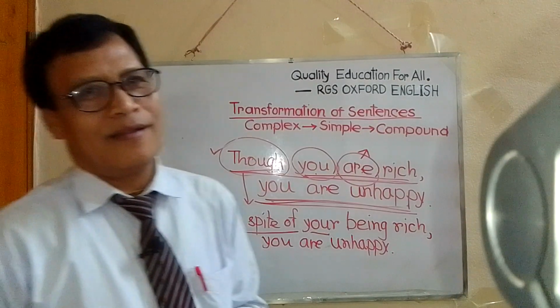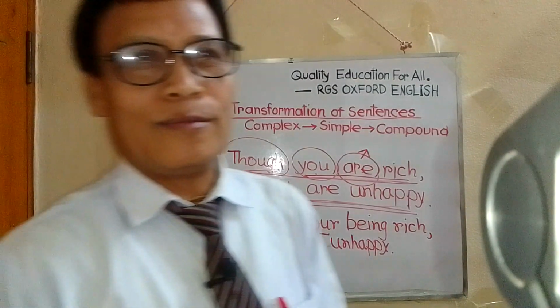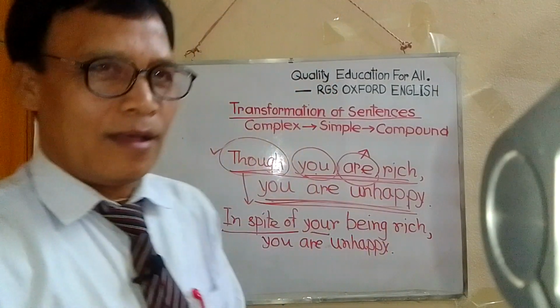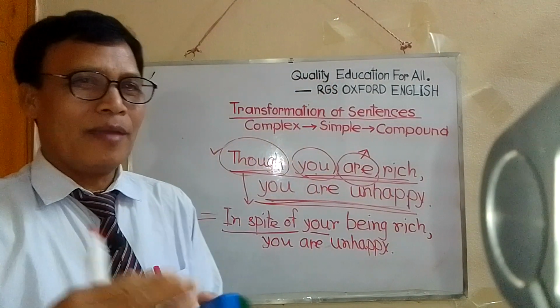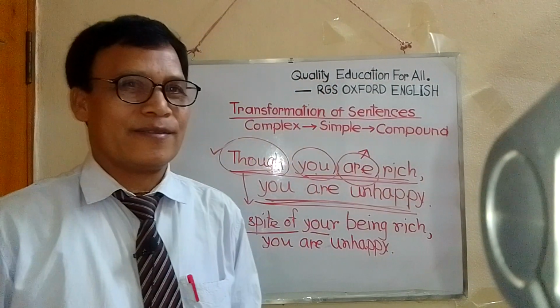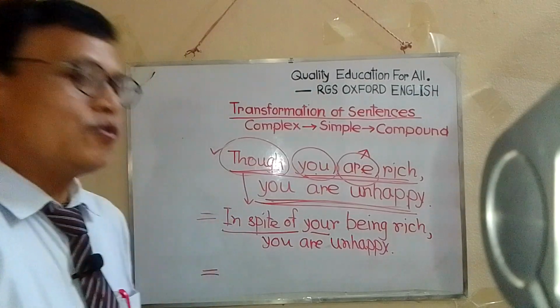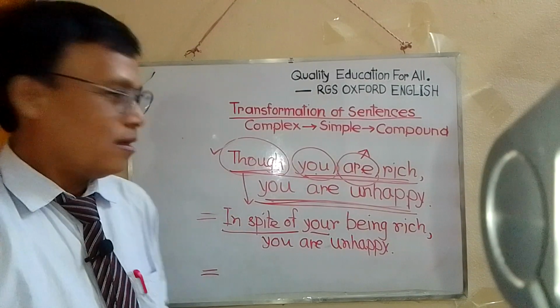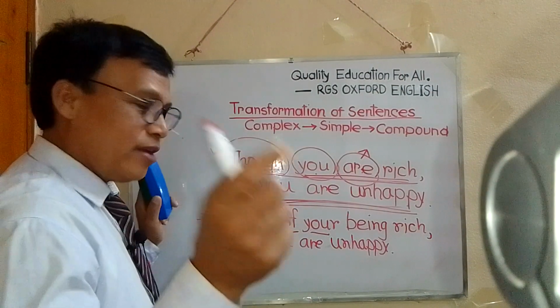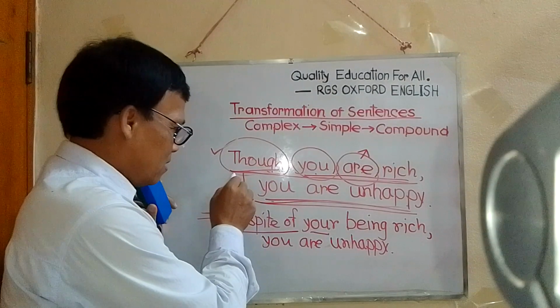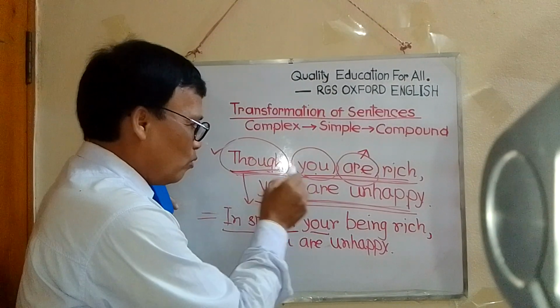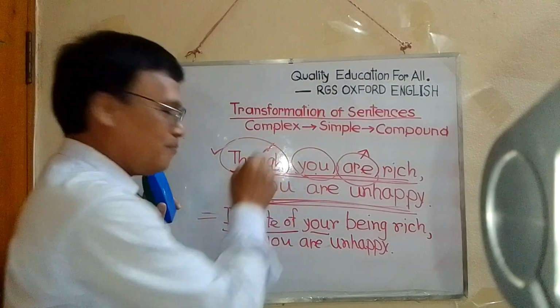You must listen and be careful about it, because if we do not know the connector or conjunction, we will not be able to make a compound sentence. So we have to know this point. Okay, now come to our main point. Though, yes, there is though here.